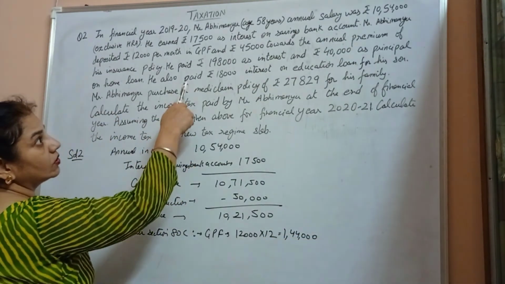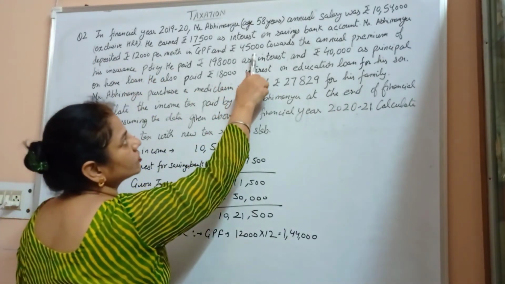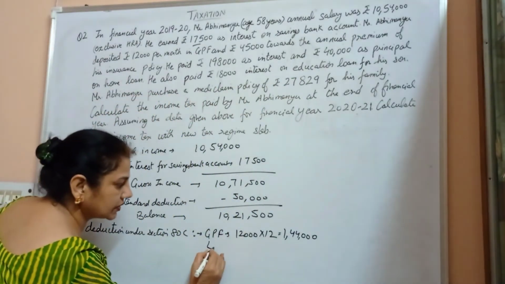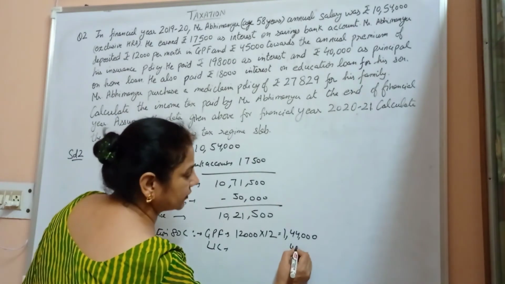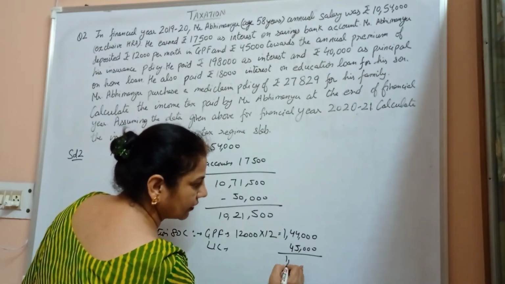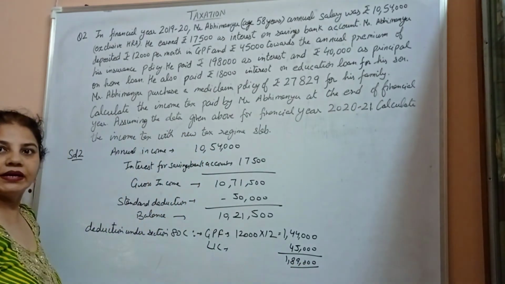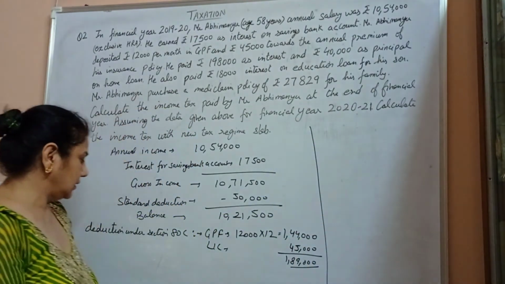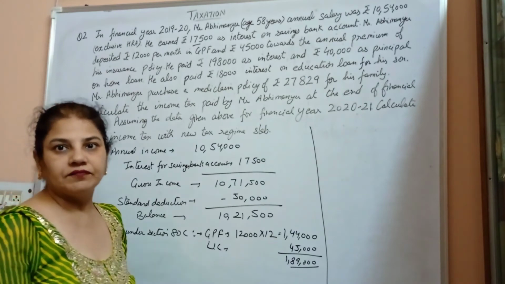And he also pays 45,000 as premium of life insurance. Total is 1,89,000. And we know that the deduction under section 80C is maximum up to 1,50,000.